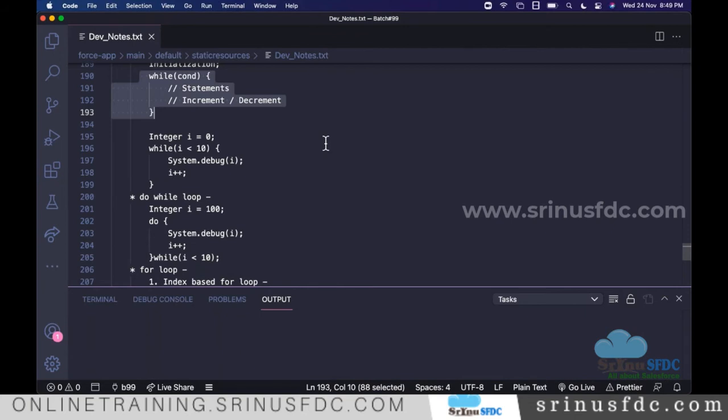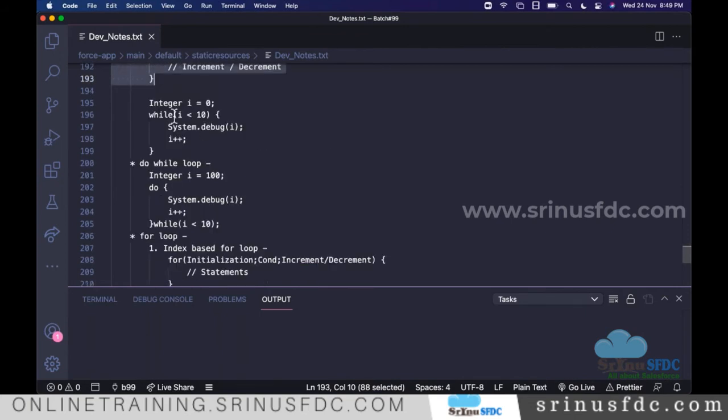So how will we know which to use? With while loop, it is not only i less than 10 like that. Mostly we also check a particular value. Let's say if there is a string, we can compare the string, and if that string value is available, then only you want to enter inside.